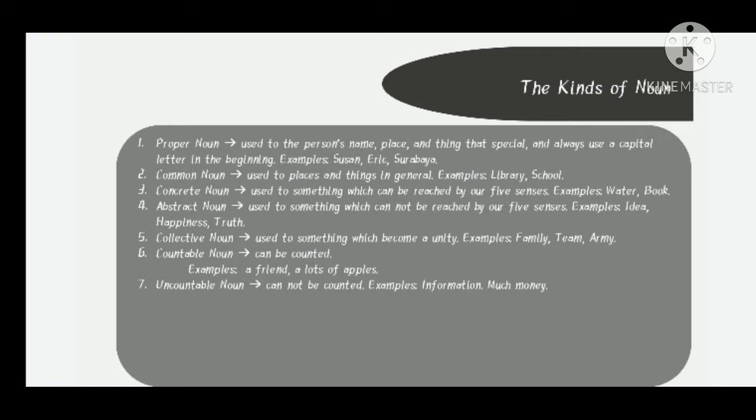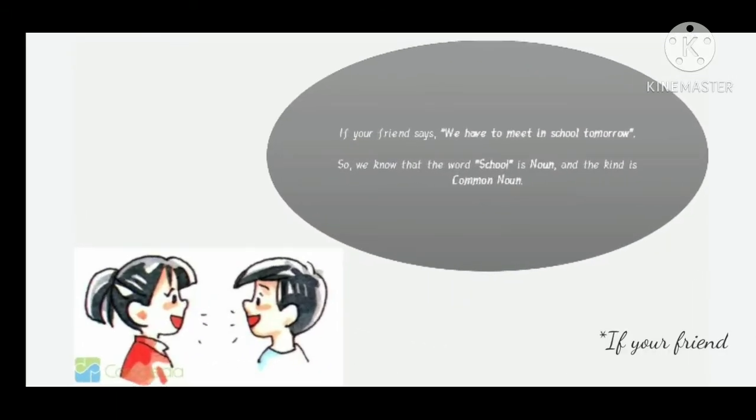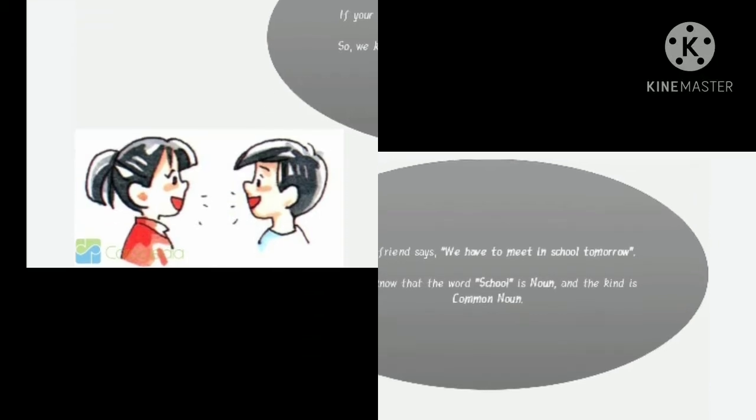An uncountable noun is noun that cannot be counted, like information, water, and much money. If someone says, we have to meet in school tomorrow, so we understand and know that the word school is noun and the kind is common noun.